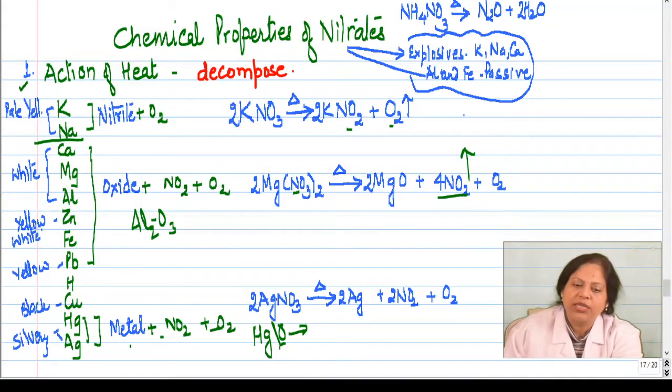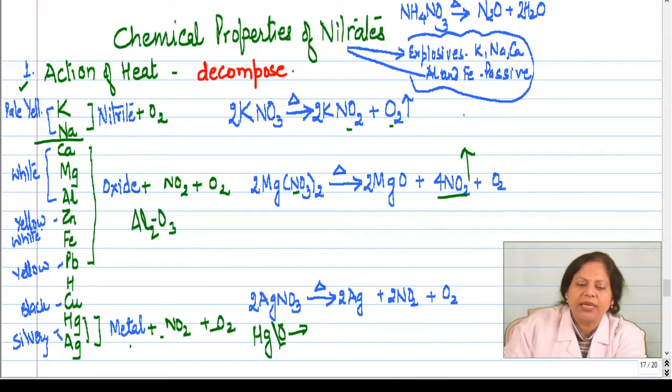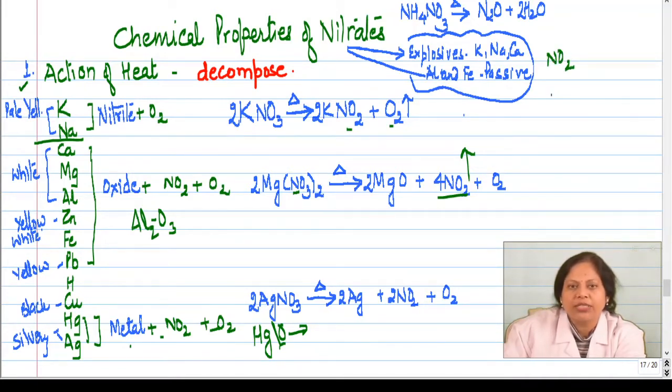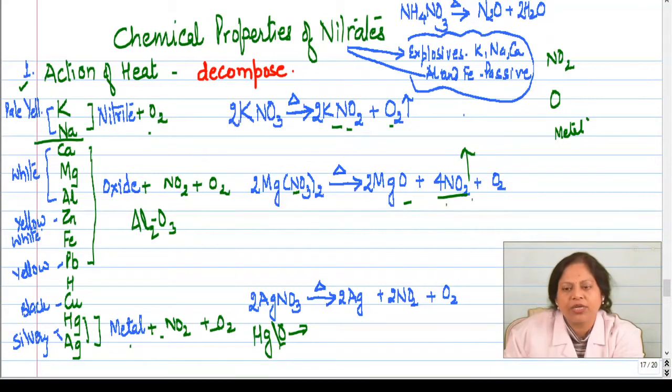Right? So what is happening? And over here, why do we not get oxide? Because potassium and nitrite form a stronger bond. Hence even nitrogen does not move out. So if you see what is happening, it is breaking in three forms. First, there is formation of nitrite; second, there is formation of oxide; and third, you are just getting the metal. In the first case you get nitrite, in the second case you get metal oxide, nitrogen dioxide and oxygen, in the third case you get metal, nitrogen dioxide and oxygen.